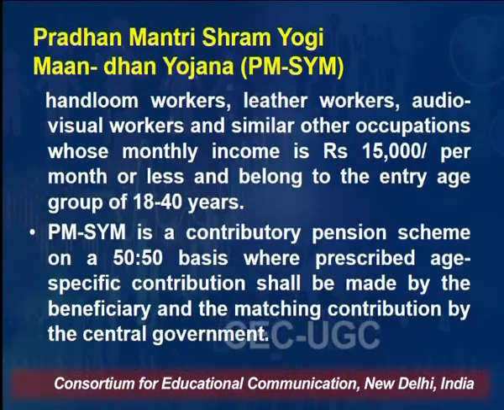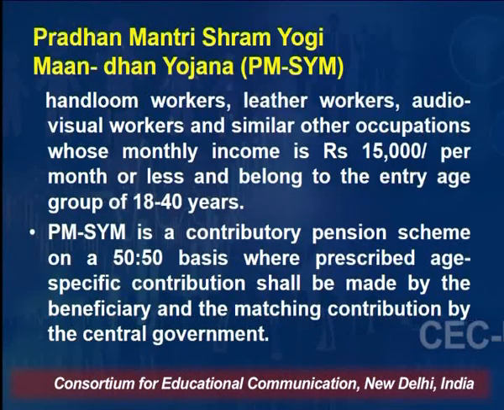The scheme is for people in the age group of 18 to 40, and since it is a contributory scheme for those working in the unorganized sectors, it has been started by the government. So Pradhan Mantri Shram Yogi Maan-dhan Yojana is a contributory pension scheme on a 50-50 basis. That is, 50% of the contribution will be made by the person and 50% by the Government of India, where the prescribed age-specific contribution shall be made by the beneficiary and the matching contribution by the central government. So what are the benefits of this PM-SYM scheme?